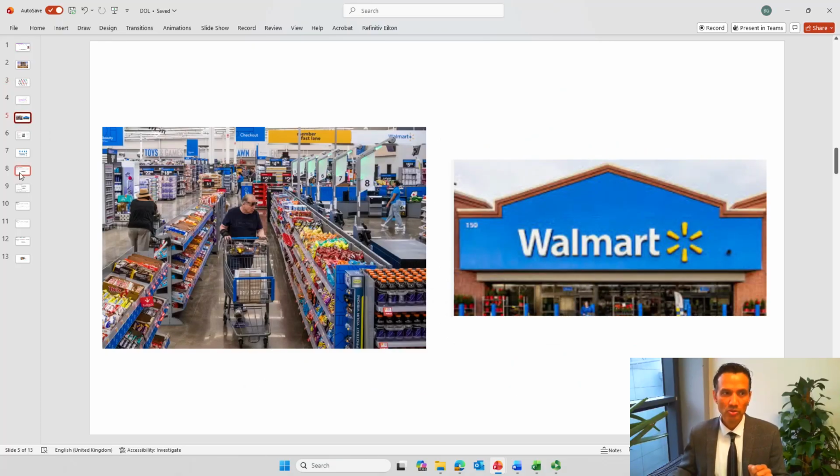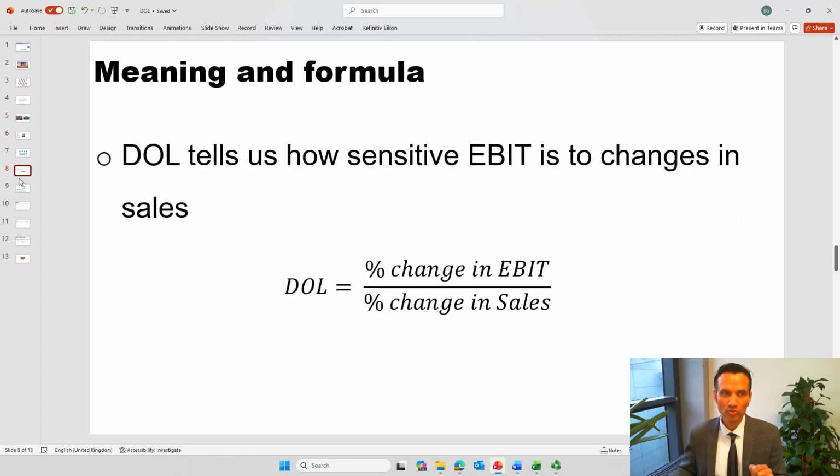Okay, now to digest the concept better, what is the simple definition of degree of operating leverage? The meaning is by how much the profit will change as a result of a change in sales. So it also talks about the sensitivity of operating profit, also known as EBIT, in relation to a change in sales.